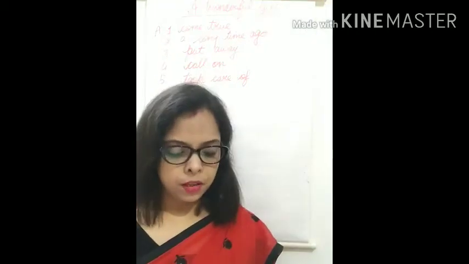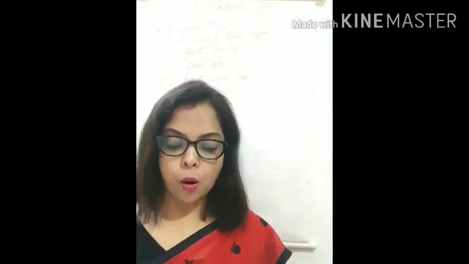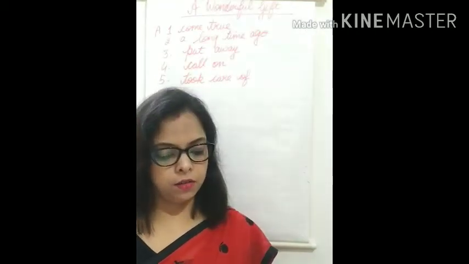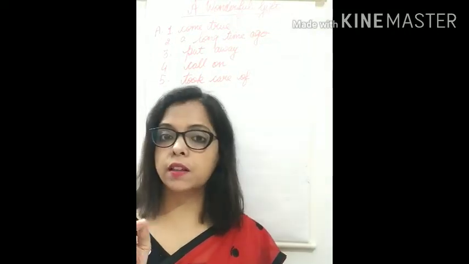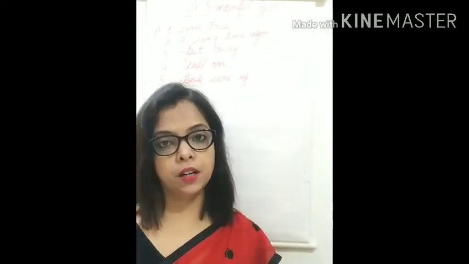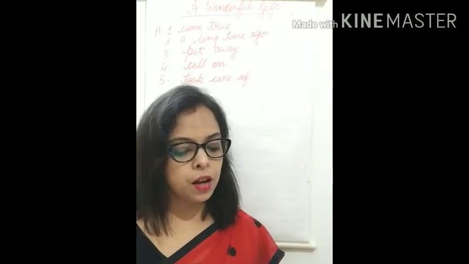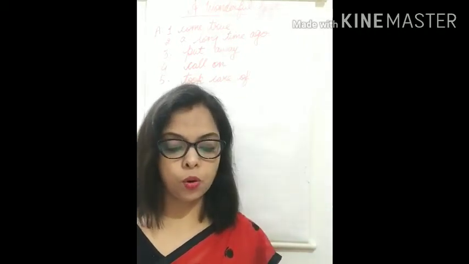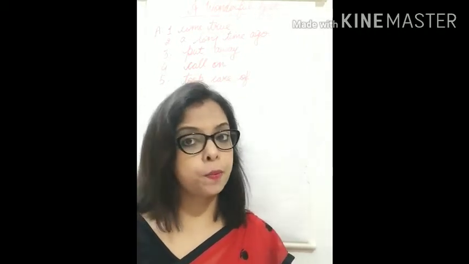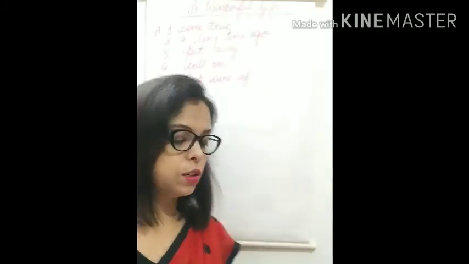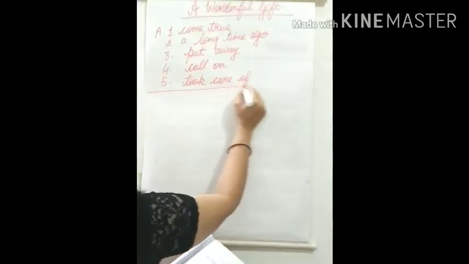Now come to B part. Complete these sentences with the opposites of the words in color. So the red color words are there. You have to write the opposite of the red color words. The younger children are quite noisy, but the older ones were very. Now what is the opposite of noisy? Quiet. So we will write here quiet.